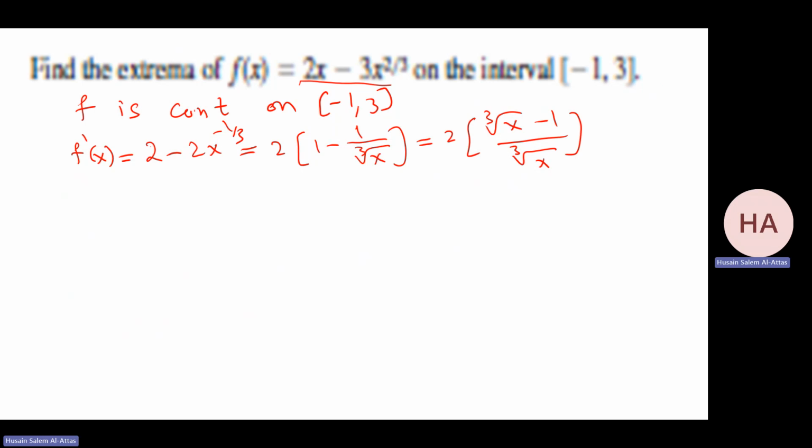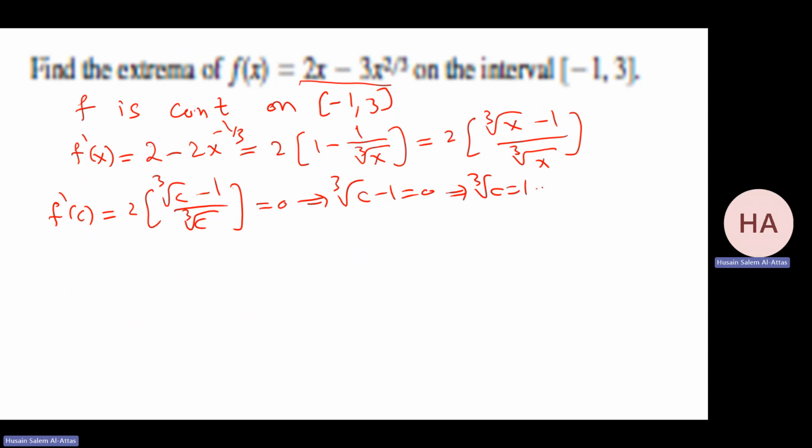Okay. Now, f prime at c will be 2 times (cubic root of c minus 1) over cubic root of c, equal to 0. I have cubic root of c minus 1 equal to 0. I have cubic root of c equal to 1.